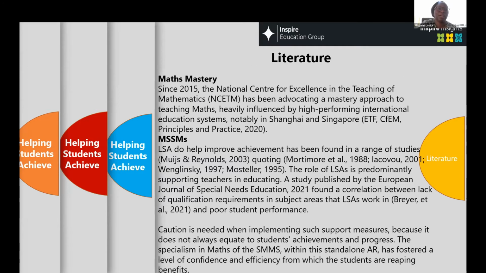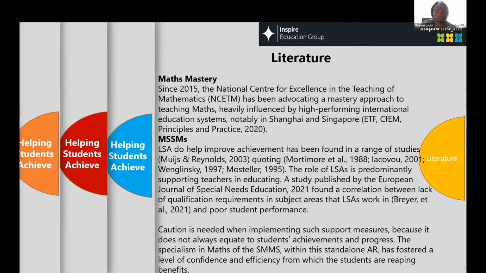So how did we start? Obviously, literature. We wanted to look at maths mastery, very much based on the Shanghai and Singapore model, seen as successful in 2020. We then wanted to incorporate that with what I've already talked about, the maths specialist support mentors, and see how that improves. We already know from literature, for example, a study